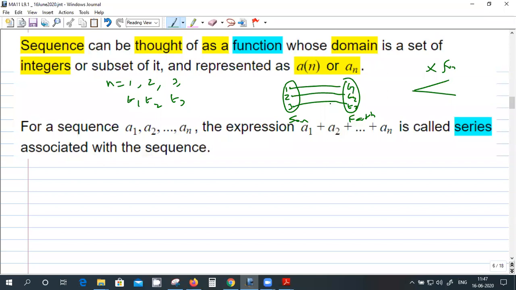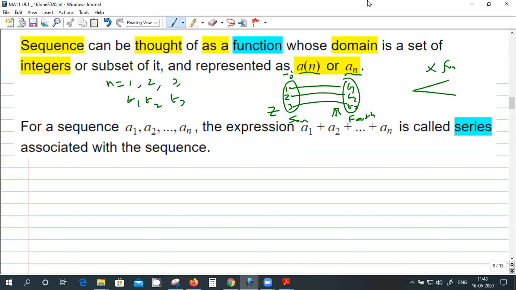So this can be thought of as a function, mapping to the first, second and third term. I can also say zeroth term, minus one term, like that. Just the order is important. The first term is there, before that it is 0, before that is minus 1, minus 2, like that. In general, this can be an integer, and this is a real number. This can be 1.1, 2, whatever it is, but the index is an integer. So you can represent this as a suffix n or a bracket n.